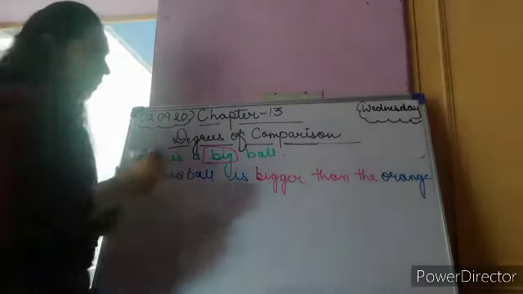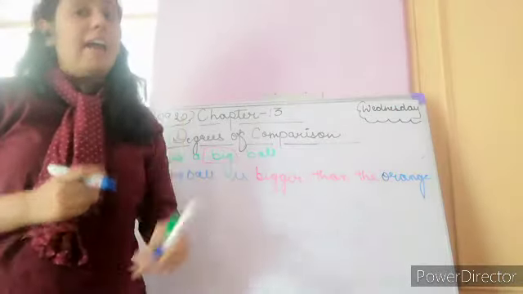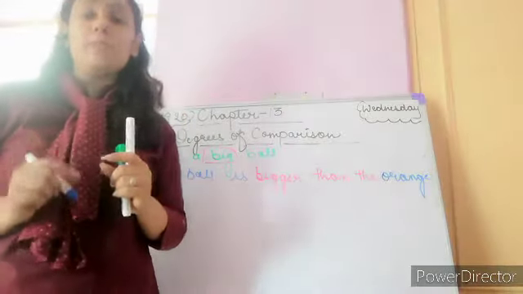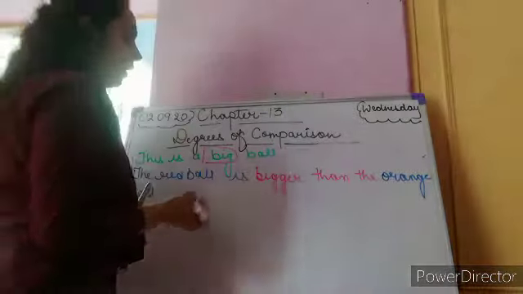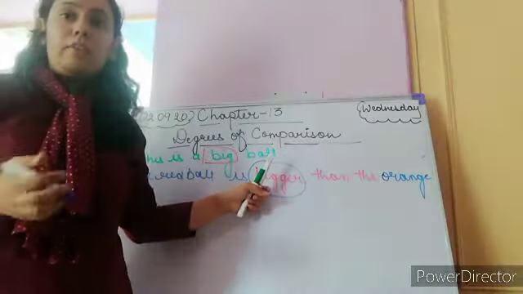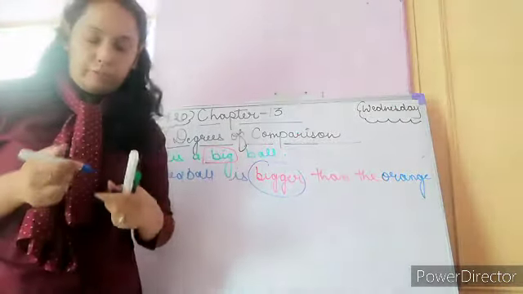So here we are comparing two balls, that is the red ball and the orange ball. So we are making comparison between two things. And as I have already told you in your previous session, when we compare two things, we use the ER form, that is the comparative degree of adjectives. So this is the second form of the adjective big, that is the comparative form.